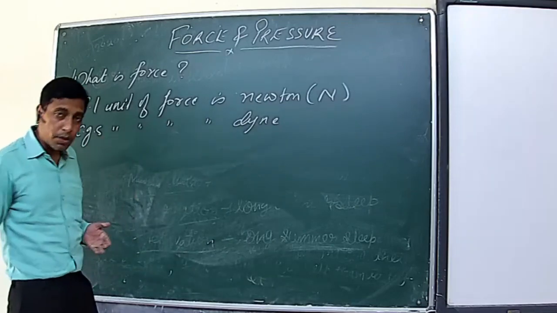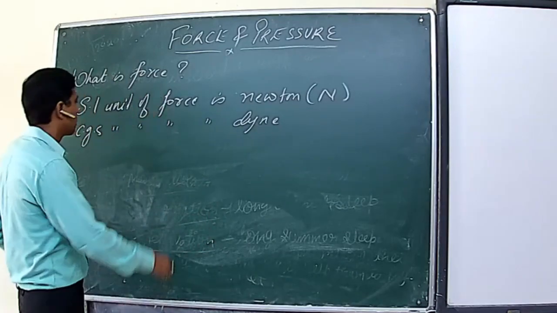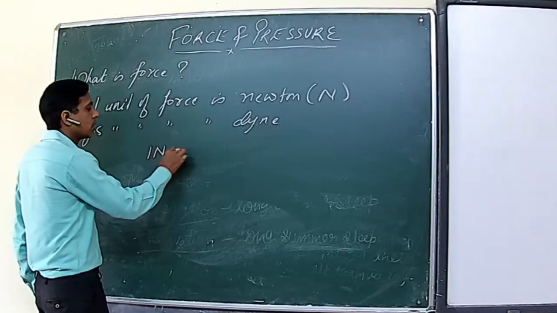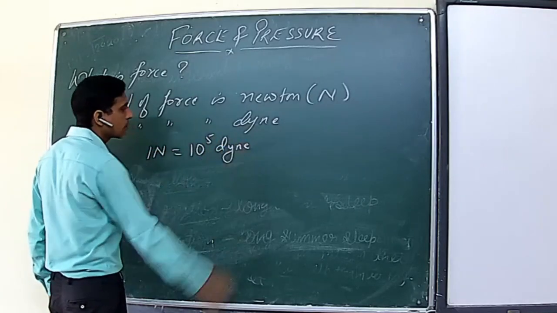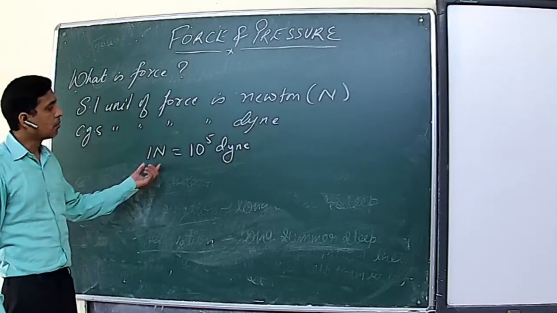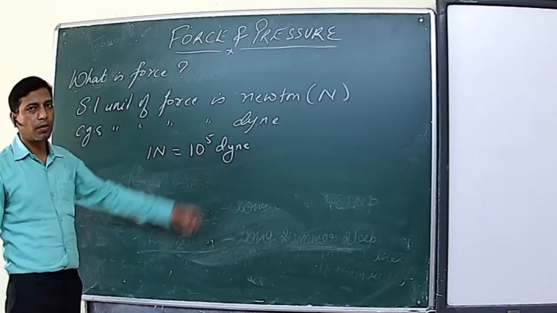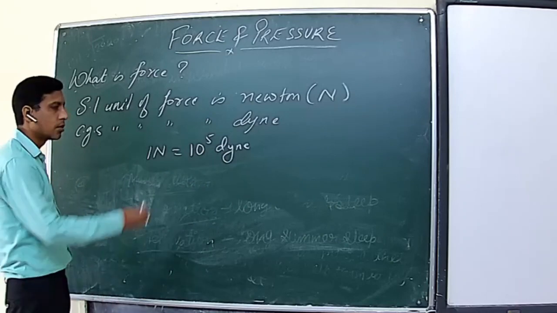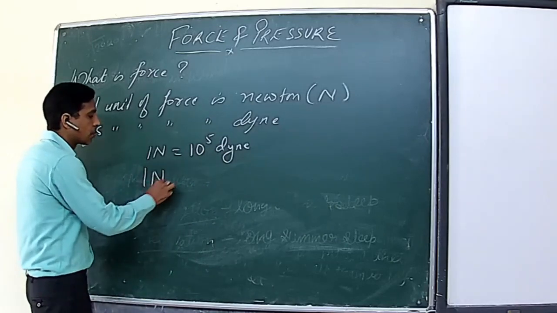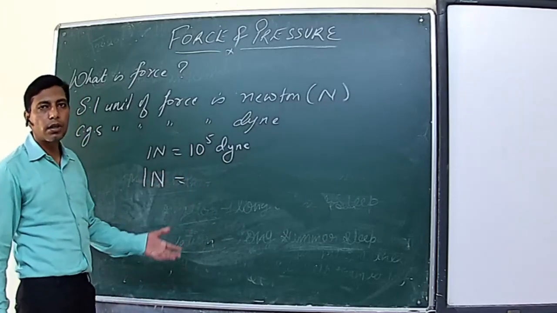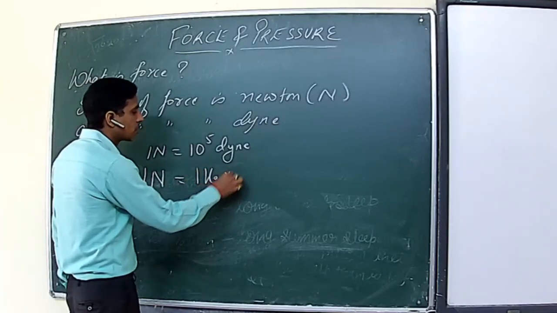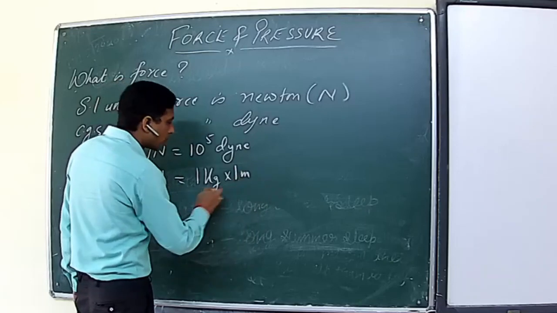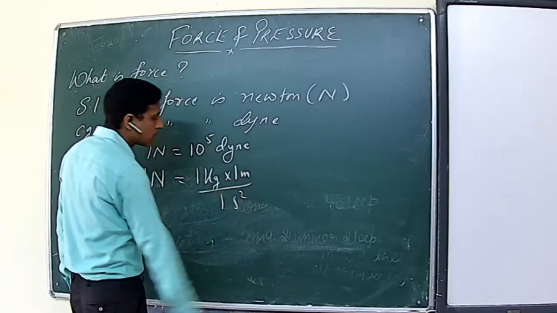There might be some relation. The relation is 1 Newton is equal to 10 raised to the power 5 dyne. If you want to derive it, we know that 1 Newton in terms of fundamental quantities is written as 1 kilogram into 1 meter upon 1 second square.